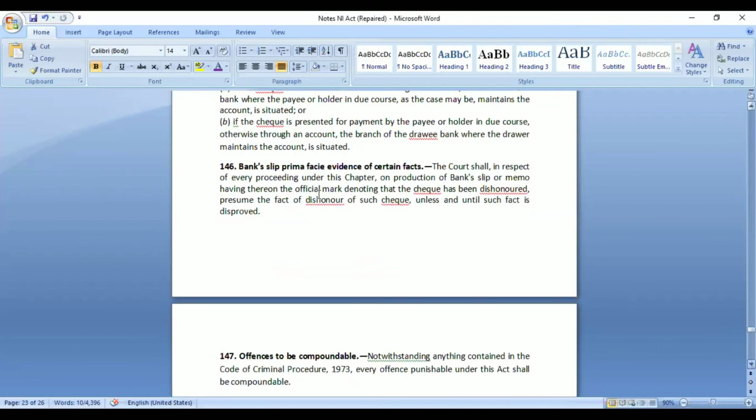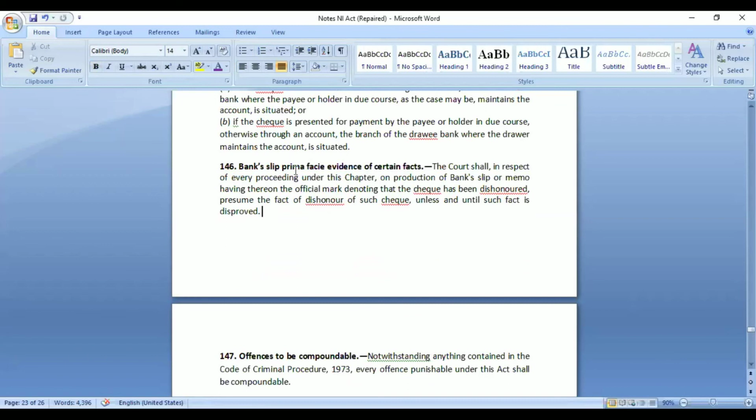Then banker slip prima facie evidence of certain facts. The court shall, in respect of every proceeding under this particular chapter, on production of banker slip or memo thereof, official mark mentioning the check has been dishonored, presume the fact of dishonor. So what happens when a check is returned to the person? Bank will issue a slip also.